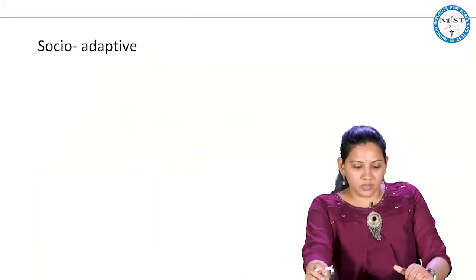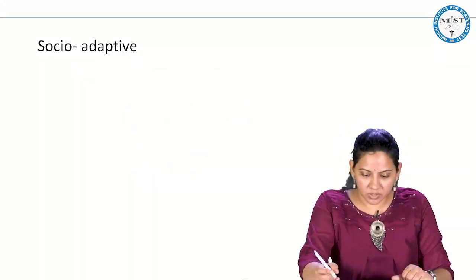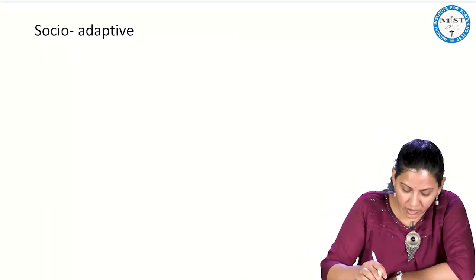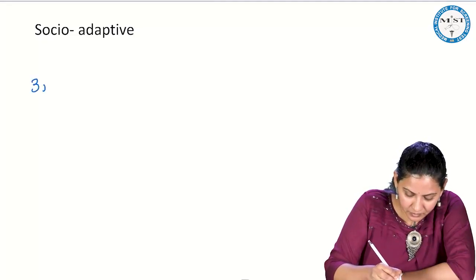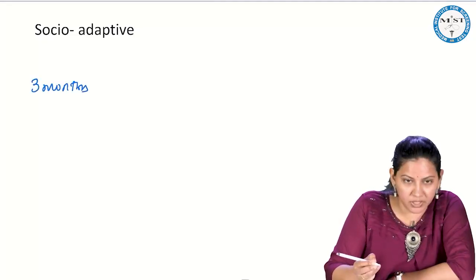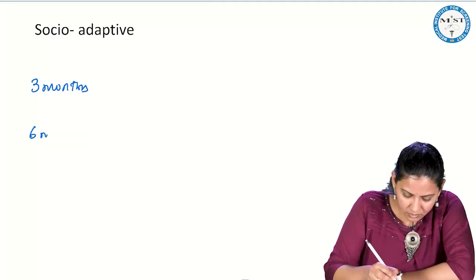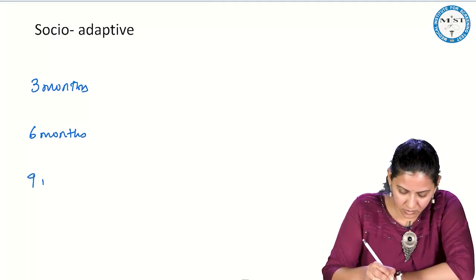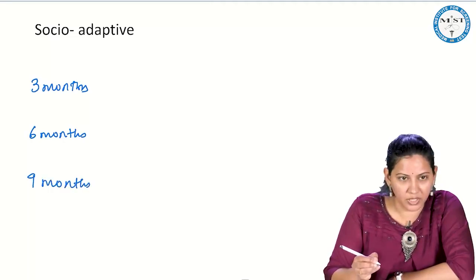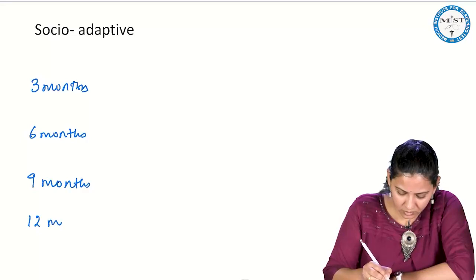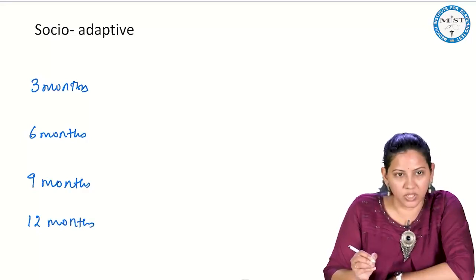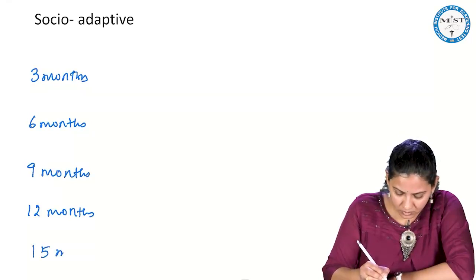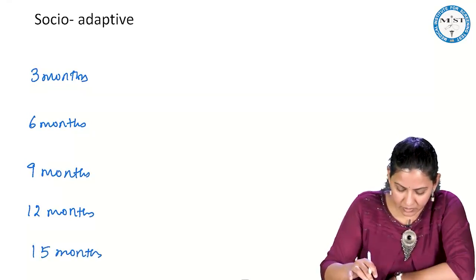Okay. The next important milestone is the socio-adaptive. Again here you make a multiple of 3. 3 months, 6 months, 9 months, 12 months, 15 months.